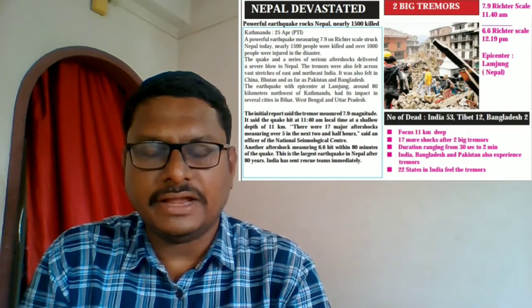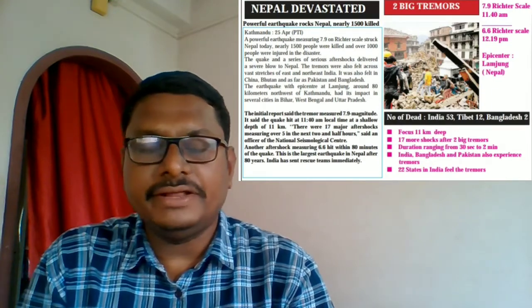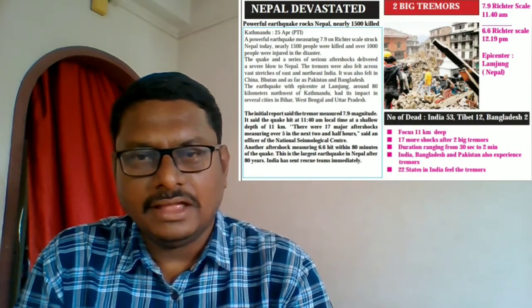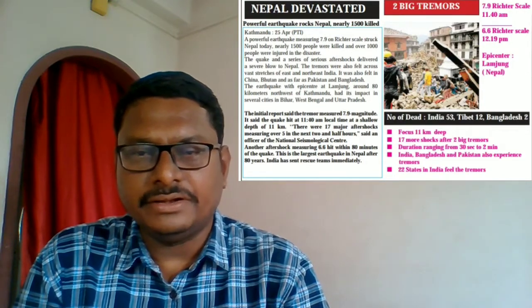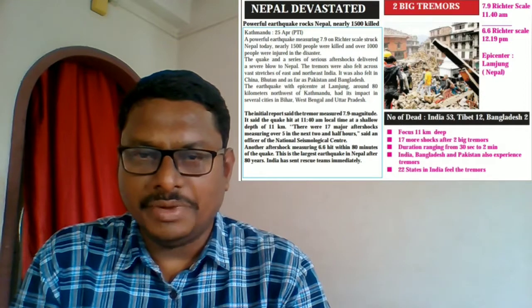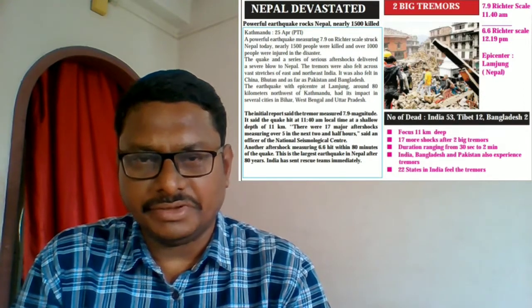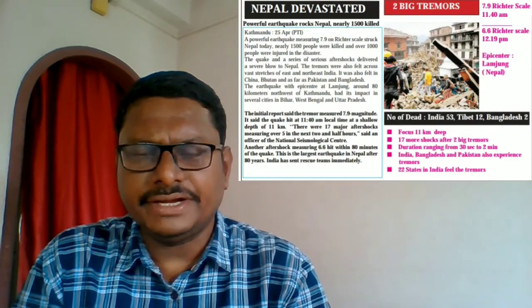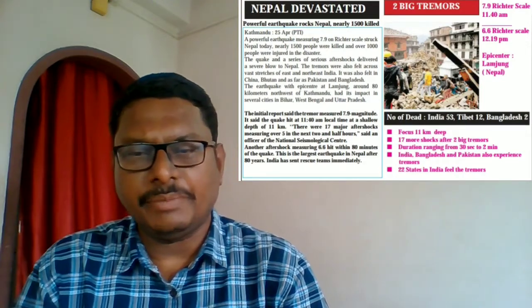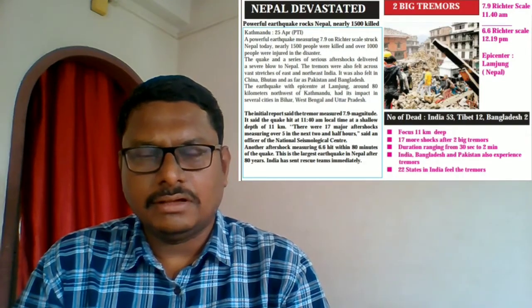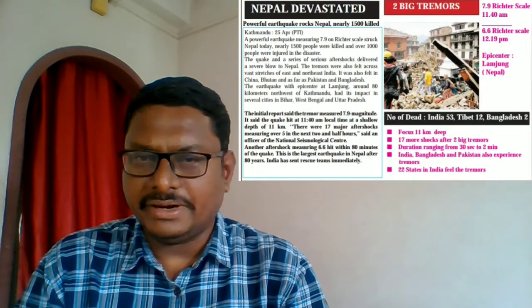If you see the headline, you come to know that Nepal was devastated. This headline indicates serious damage done in Nepal due to a movement known as an earthquake. If you read the newspaper, you come to know that there was an earthquake in Nepal, and this earthquake created a lot of casualties in Nepal as well.